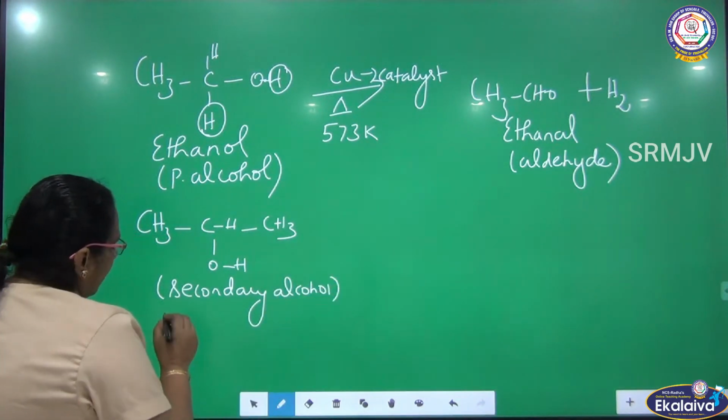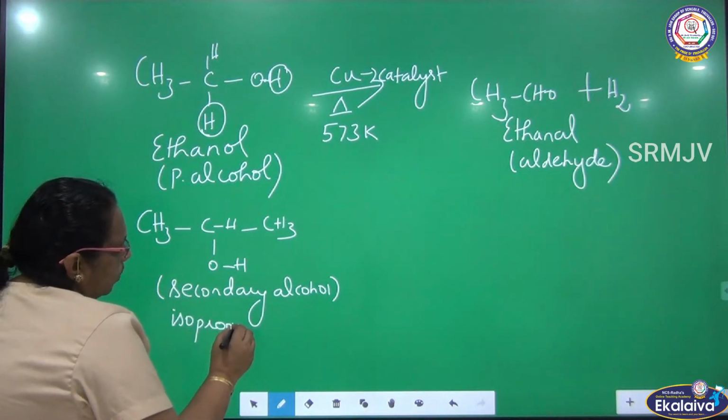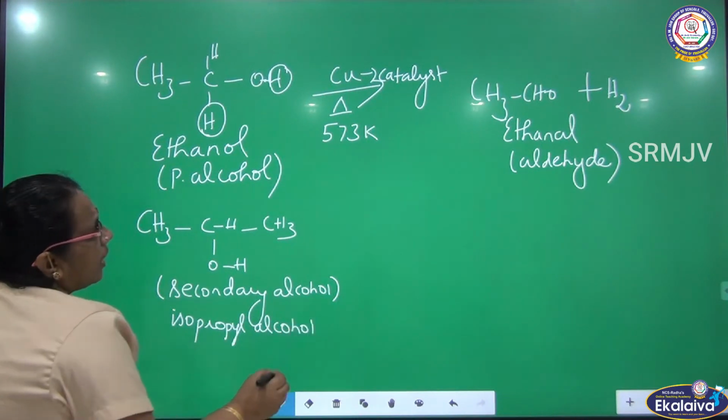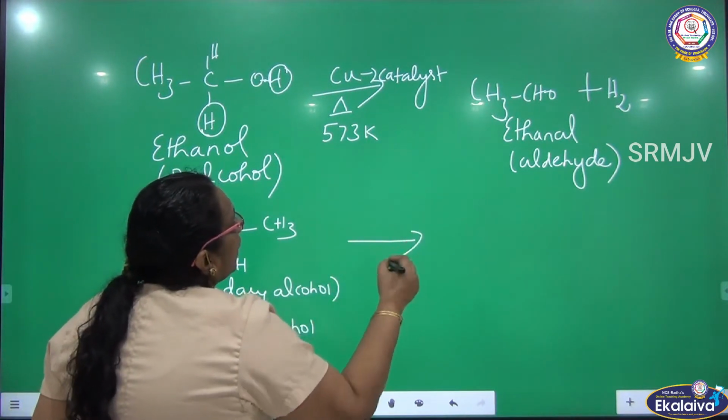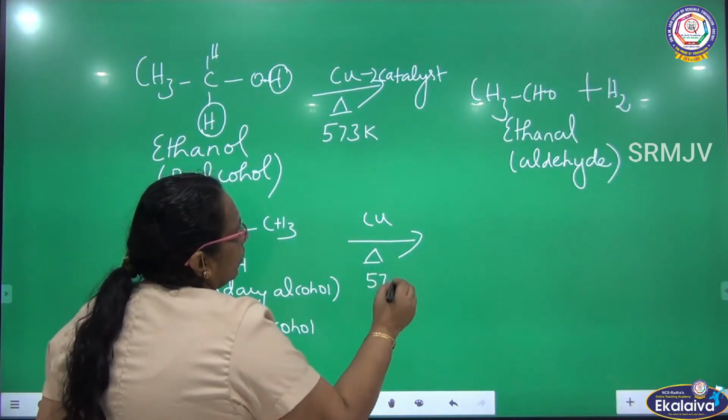So what is the name of this alcohol? Isopropyl alcohol. So when isopropyl alcohol vapors are passed over copper catalyst at 573 Kelvin.